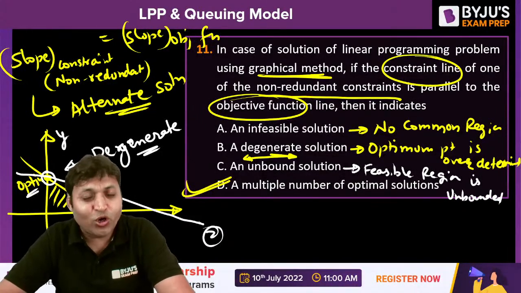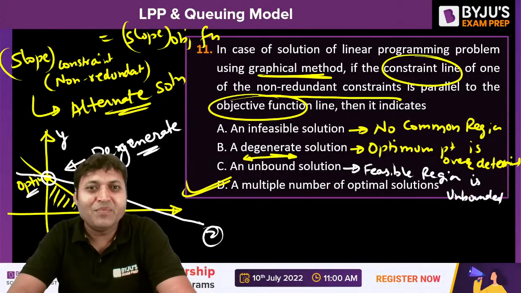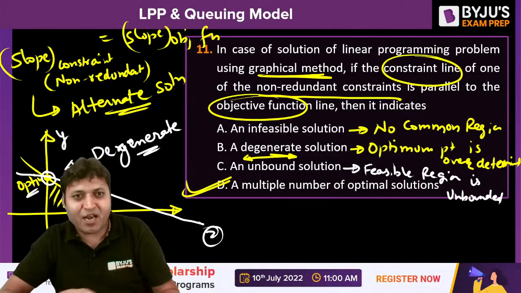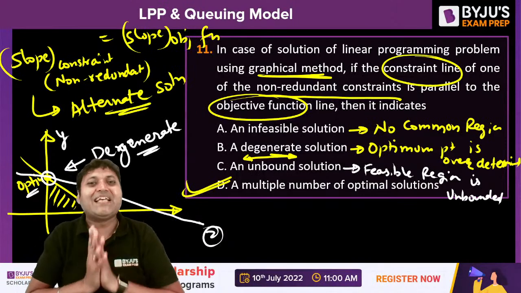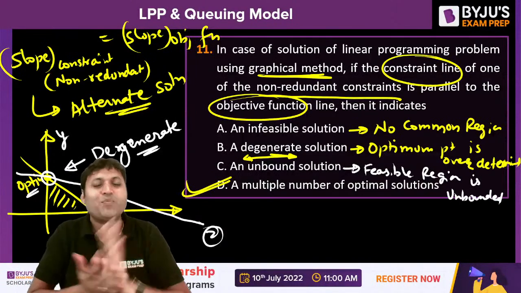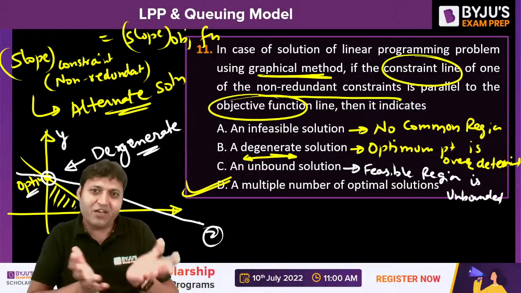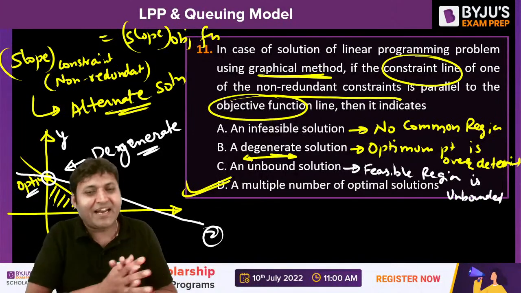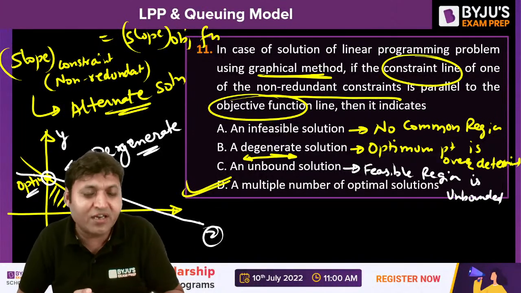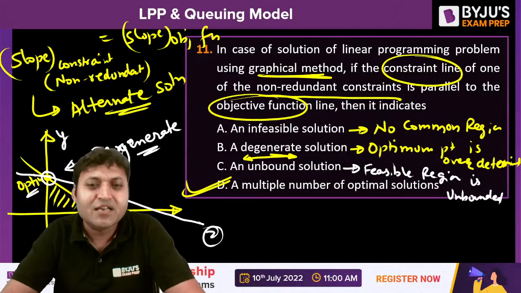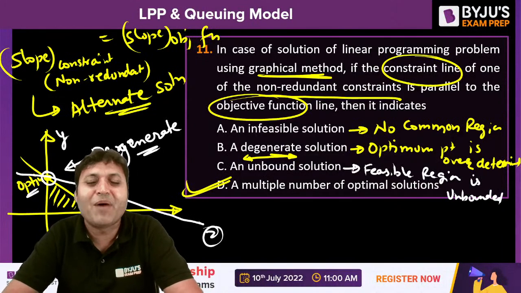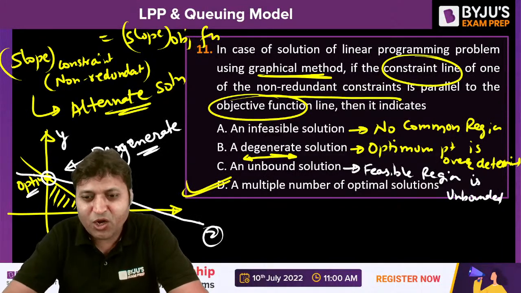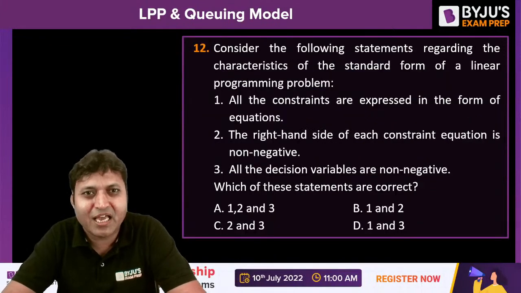But I had told you, if it is a minimization problem, even if the feasible region is unbounded, we can still get the unique solution. That all depends on the objective function. If the objective function is minimization, we can get the unique solution. But if the objective function is maximization, it can be an unbounded solution. I hope it is clear. These are the various types.